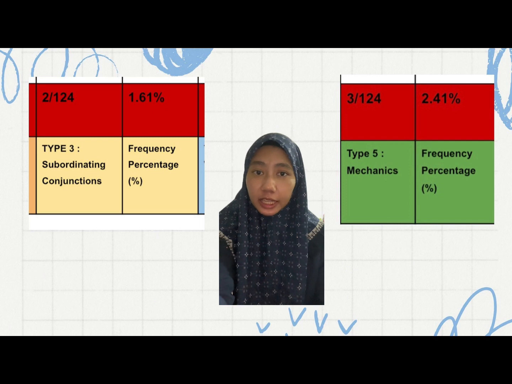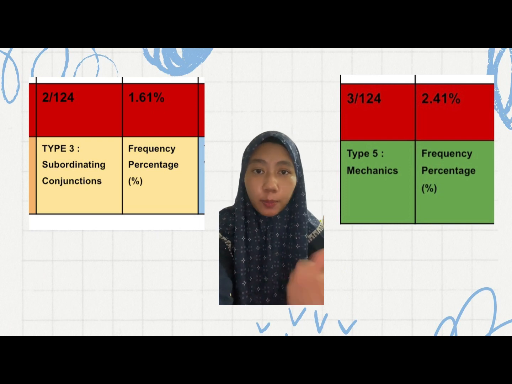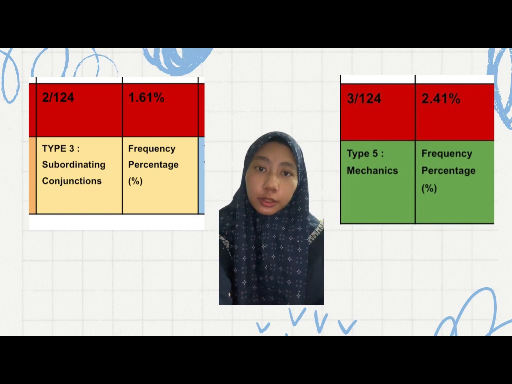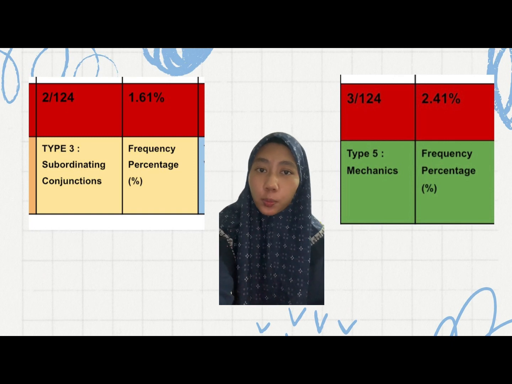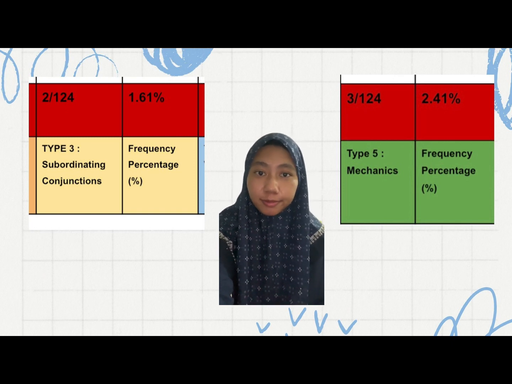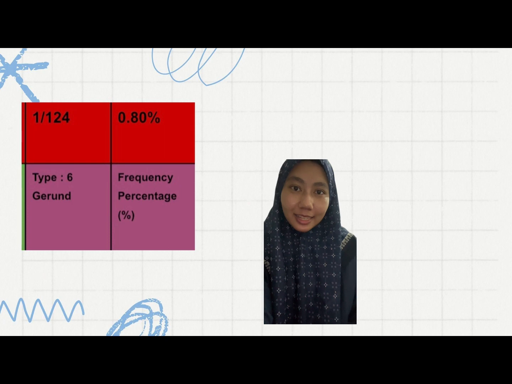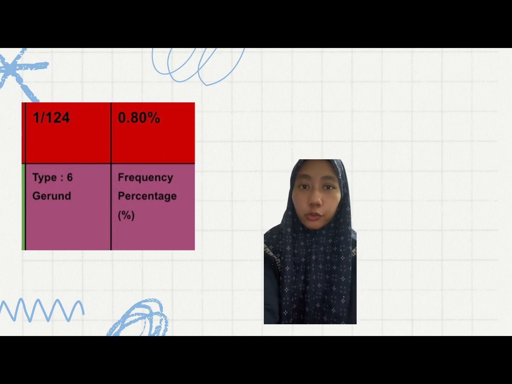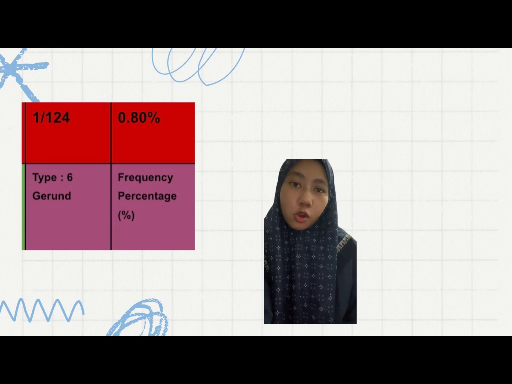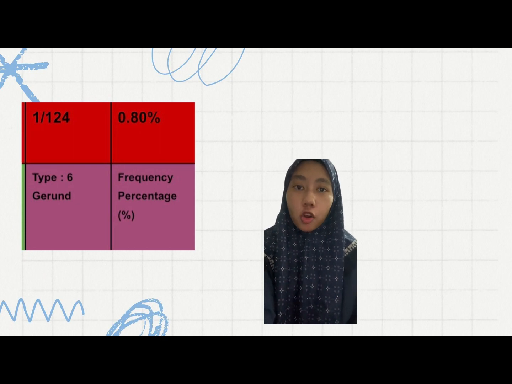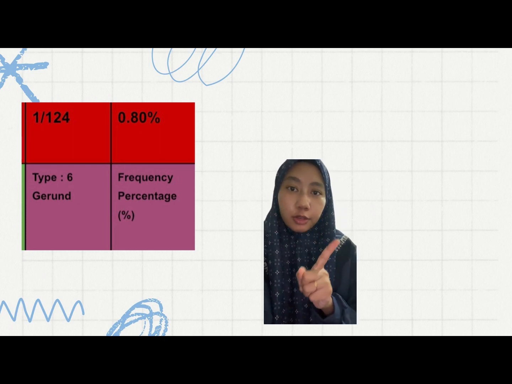For the mechanics part, which is the spelling errors, the frequency is 2.41%. Lastly, we have gerunds, and the frequency is 0.80%, which is only one mistake for that part.